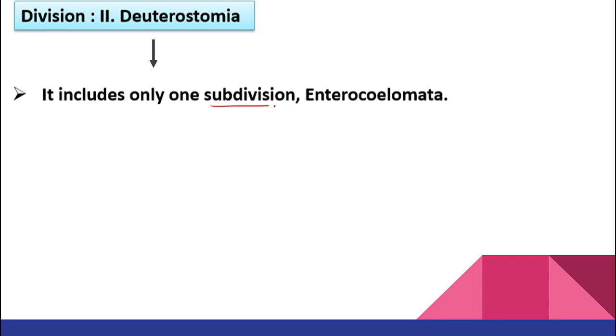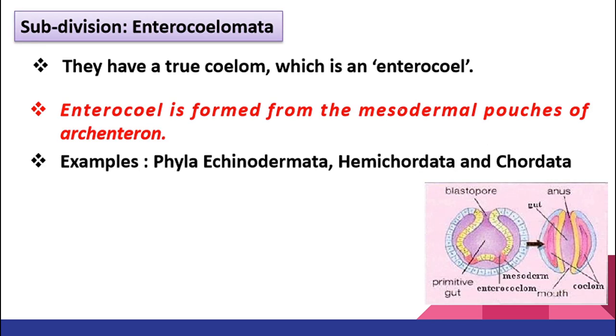Now, deuterostomia includes one subdivision, that is enterocoelomate. We have already seen enterocoelomate. They are true coeloms. That means they have enterocoel. These are the examples. In deuterostomes you will see this, class. Now why do we call it enterocoelom? What did I tell you?